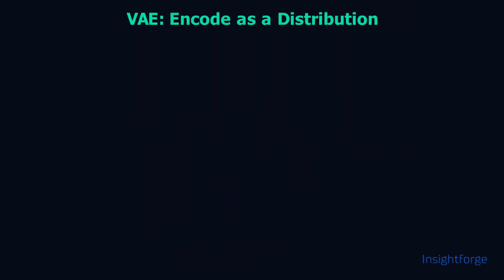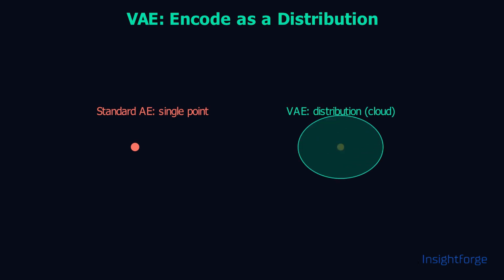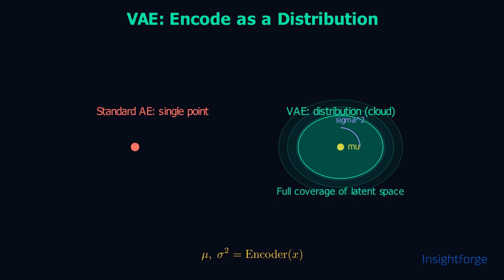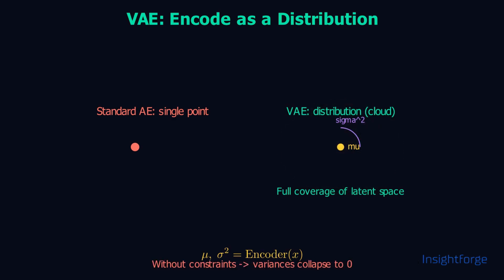This is where the Variational Autoencoder steps in. What if, instead of encoding each image to a single point in the latent space, we encode it as a distribution of points? By predicting a mean and a variance, we force the encoder to map each input to a probability distribution, not a singleton, but a cloud of possibilities. The hope is that if these distributions are wide enough, the encodings of all training images together will cover the entire latent region. But neural networks are notorious cheaters.